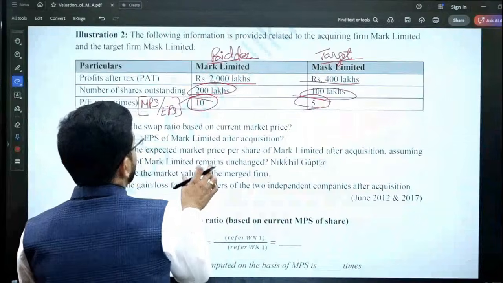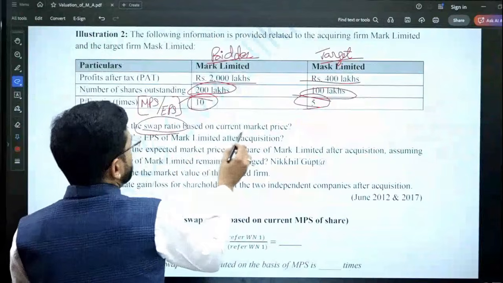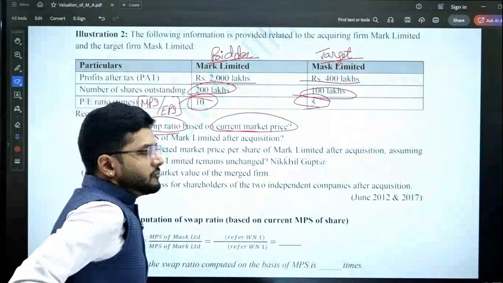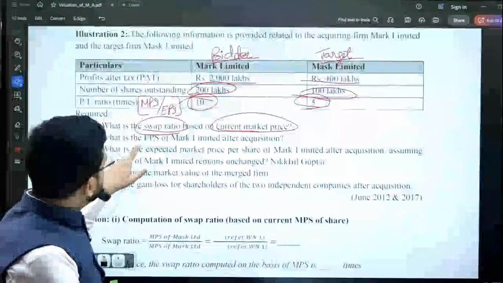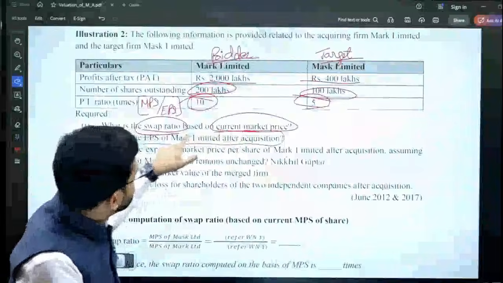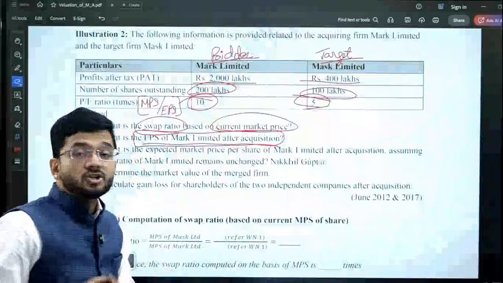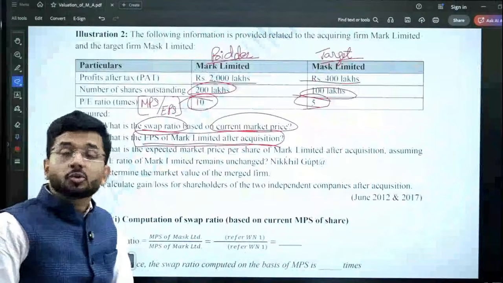Now the ask is, what is the swap ratio based on the current market price? You have to compute the swap ratio on the basis of market price of both the entities. Okay, we will compute it, no problem. What is the EPS of Mark Limited after acquisition? So we need to compute the new earning per share.